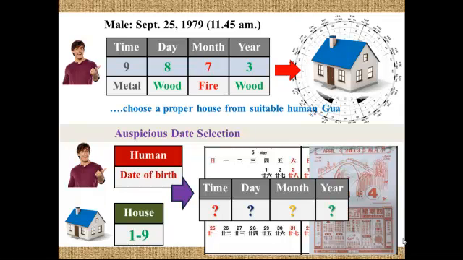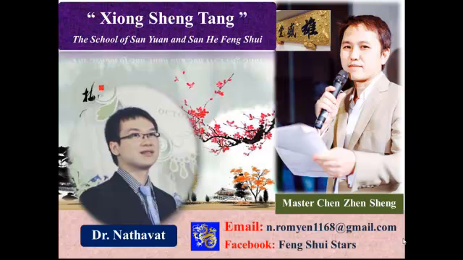The date of birth and the house number are used to find the auspicious date for doing Feng Shui. All systems of the San Yuan flying star Feng Shui are numbered from 1 to 9. This is the heaven, human, earth system of the San Yuan flying star. Finally, I kindly tell you that we don't have just Xuan Kong flying star, but we have the San Yuan flying star as well. San Yuan is not Xuan Kong, but Xuan Kong is the next Feng Shui generation of the San Yuan school.